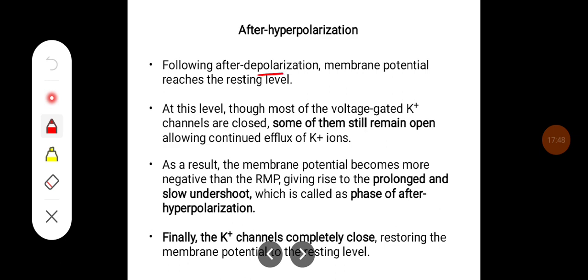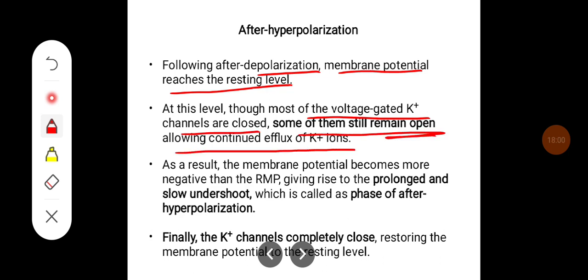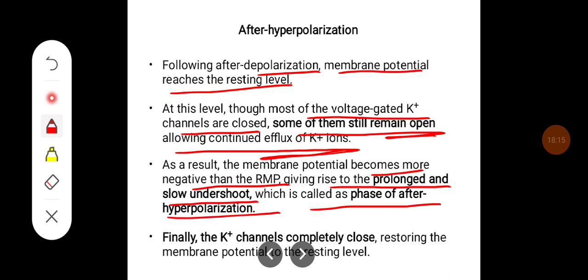Following depolarization, the membrane potential reaches the resting level. At this level, though most of the voltage gated potassium channels are closed, some of them still remain open, allowing continued efflux of potassium ions. As a result, the membrane potential becomes more negative than the resting membrane potential, giving rise to a prolonged, slow undershoot, which is called the phase of after hyperpolarization. Finally, the potassium channels completely close, restoring the membrane potential to the resting membrane potential.